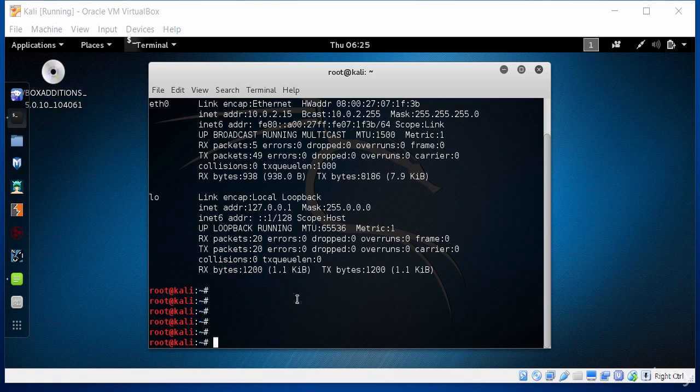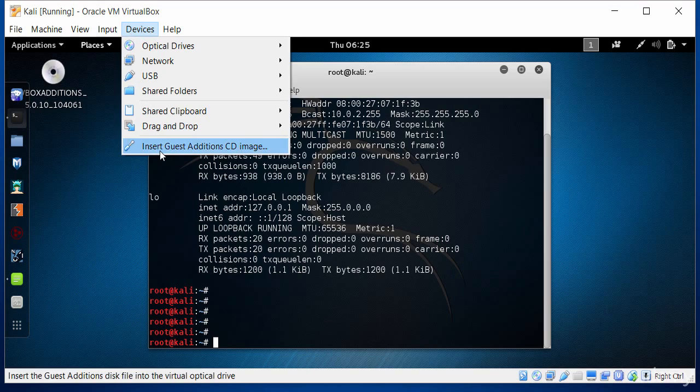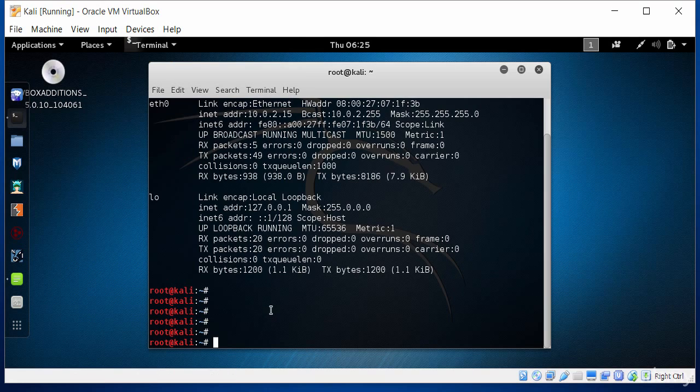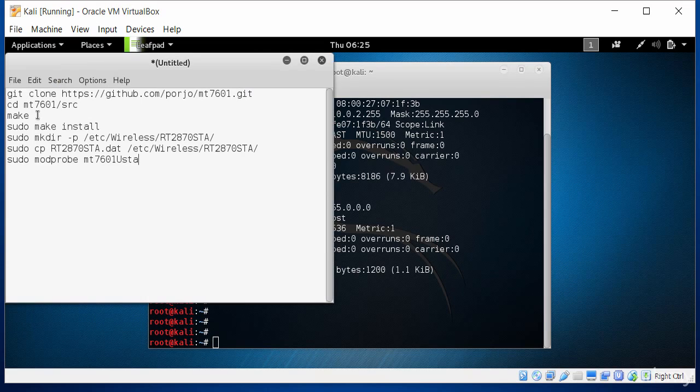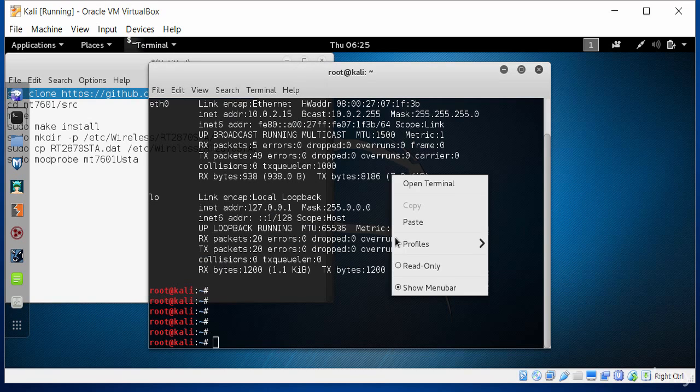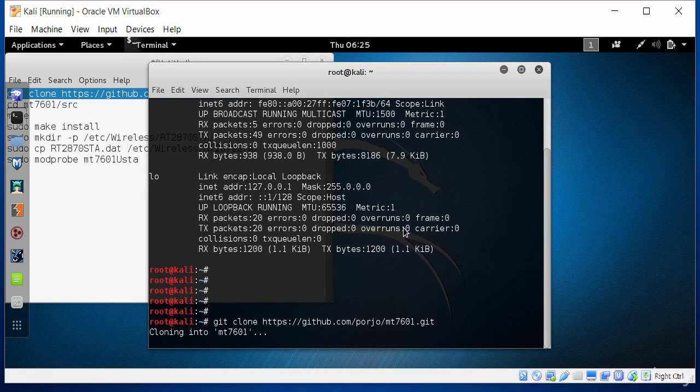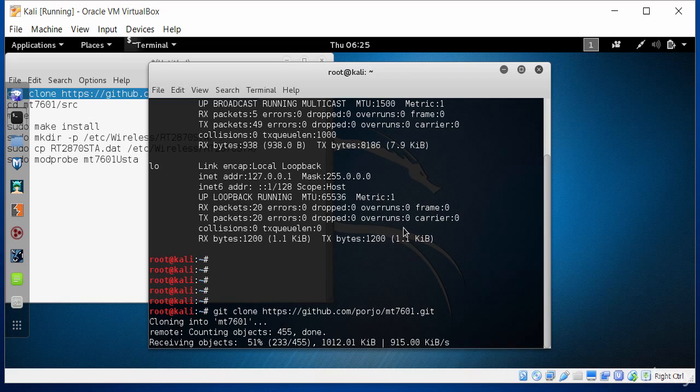If your wireless card is not detected by Kali Linux, you need to go to the website of the manufacturer of your particular device and get the driver from there, especially if it hasn't been done with the VirtualBox editions. I've got a short tutorial here of how I'm going to install the wireless access card on my particular machine. So what I'm going to do is copy this git clone link and download that